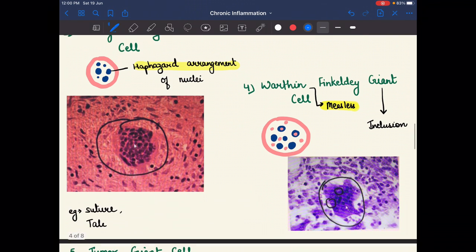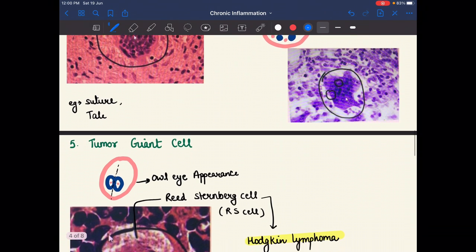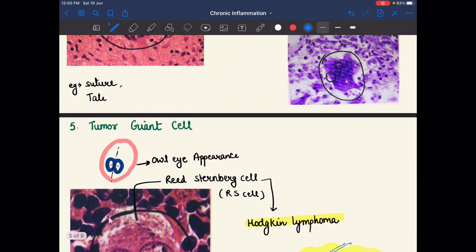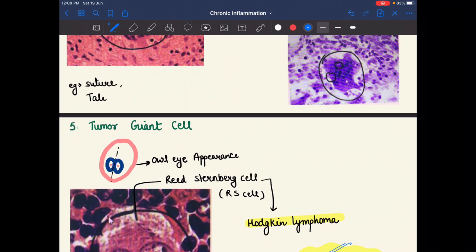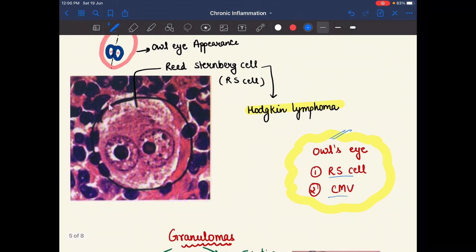Fourth type is the Warthin-Finkeldey giant cells, and the example is measles, and we see the inclusion bodies in the cells. And fifth is tumor giant cells, the example is Reed-Sternberg cells in Hodgkin lymphoma, and the other is cytomegalovirus, which also shows the owl eye appearance.